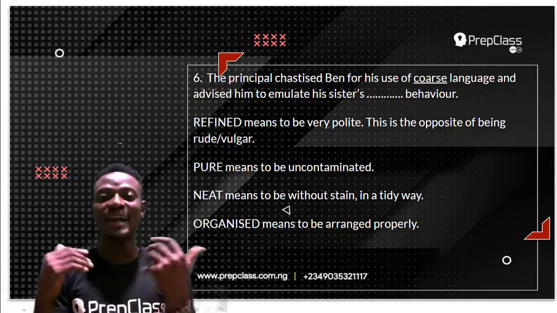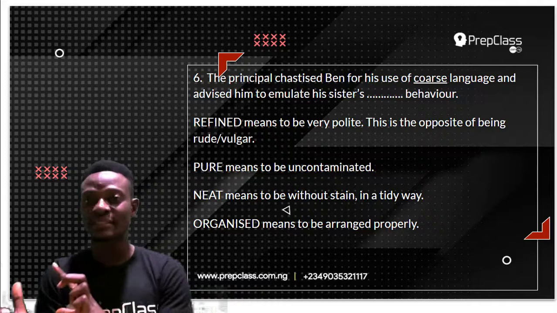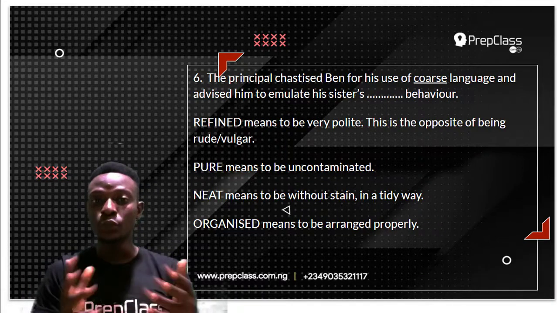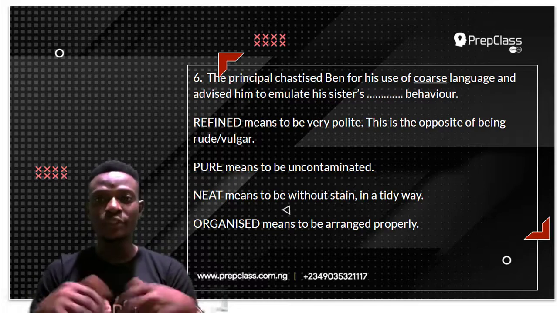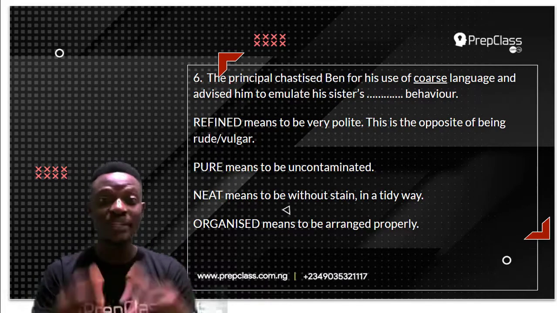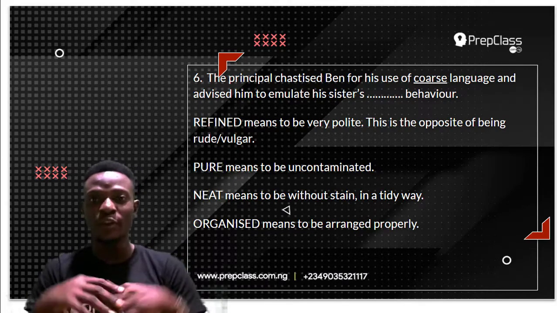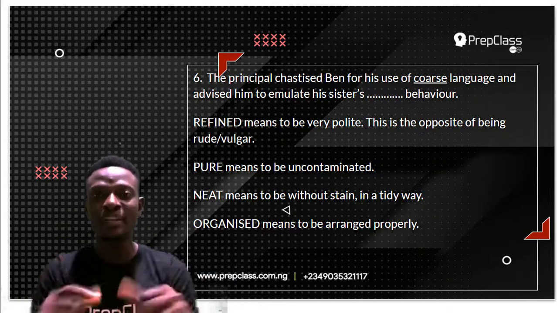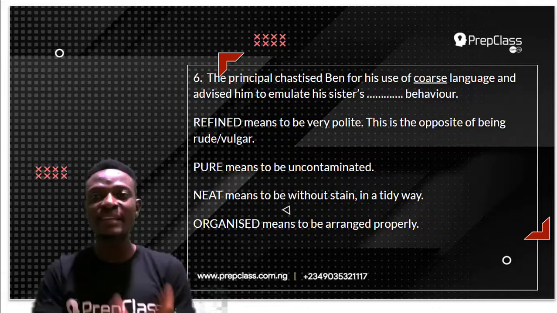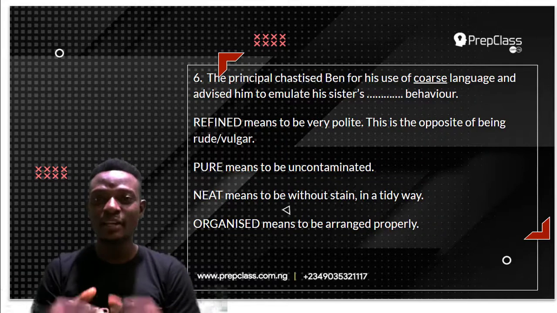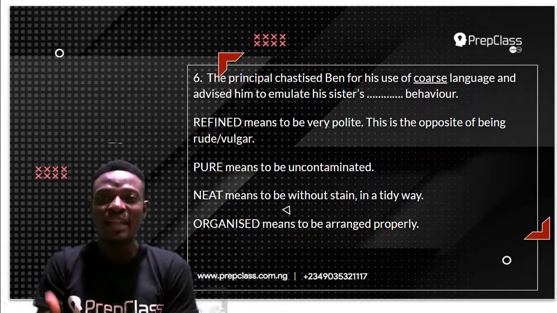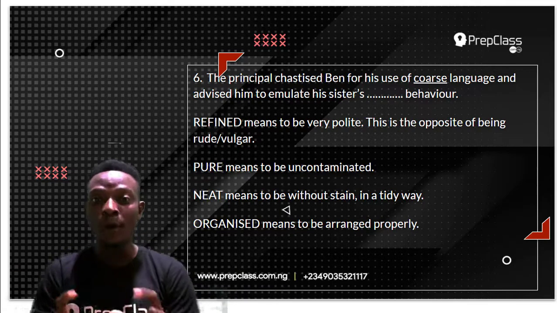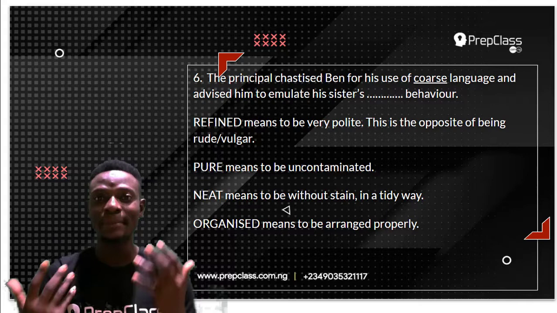Now, the word refined means to be very polite. This is the opposite of being rude and vulgar. When you make use of coarse language, you make use of rude expressions, vulgar expressions. But when you are refined, you are polite. So the principal chastised Ben for his use of coarse language and advised him to emulate his sister's polite behavior, his sister's refined behavior.